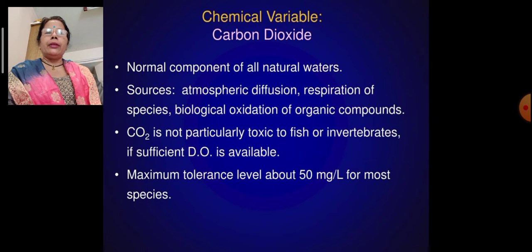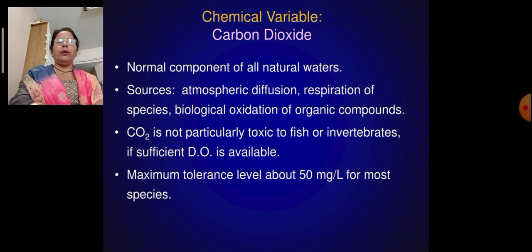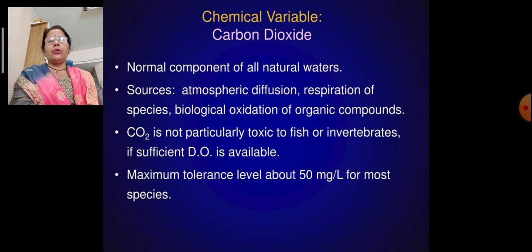Chemical variable, that is carbon dioxide, another example. It is a normal component of all natural waters. Sources: atmospheric diffusion, respiration of species, biological oxidation of organic compounds. Carbon dioxide is not particularly toxic to fish or invertebrates if sufficient dissolved oxygen is available. Maximum tolerance level is about 50 mg per liter for most species.